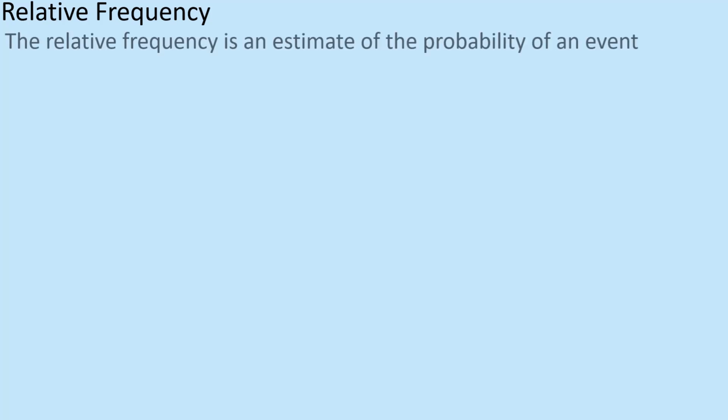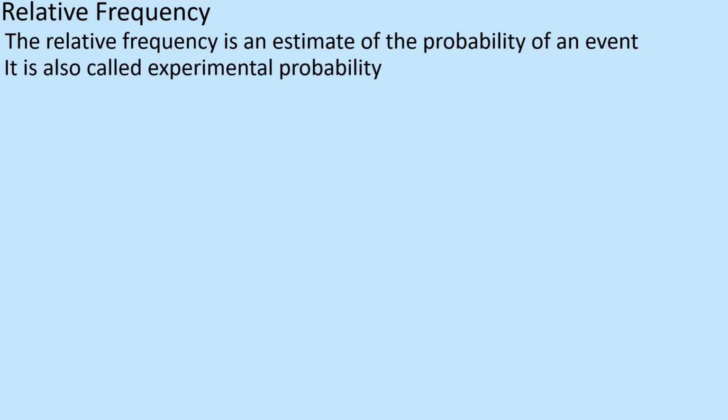Right, relative frequency. It's similar to probability, very, very similar. But this is based on a trial of something happening. With the dice, we know there are 6 outcomes, and it tends to be that that's what you're going to get. But the relative frequency is an estimate of the probability of events. We don't know what the probability is. We're going to use it based on a trial of events. It's sometimes called experimental probability. So this is where we don't really know if the probability is a fact.